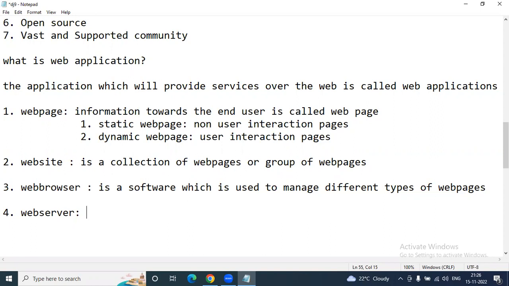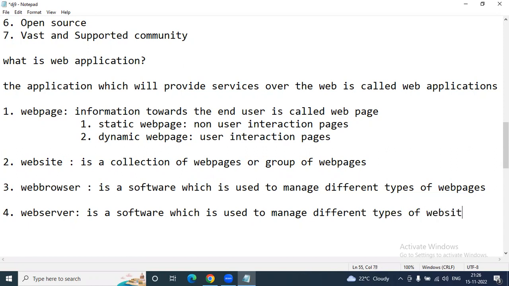The server. A web server is also a software which is used to manage different types of websites, all websites. Examples of web servers are IIS, Internet Information Services, or Apache Tomcat. Most of the time, Java programmers use the Apache Tomcat web server, and IIS is used by .NET developers.